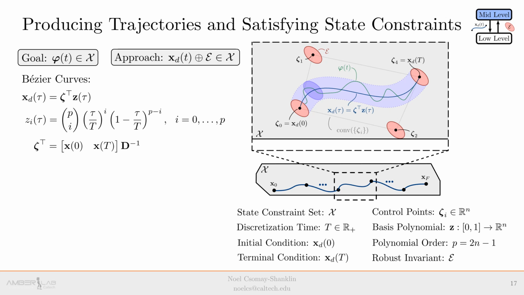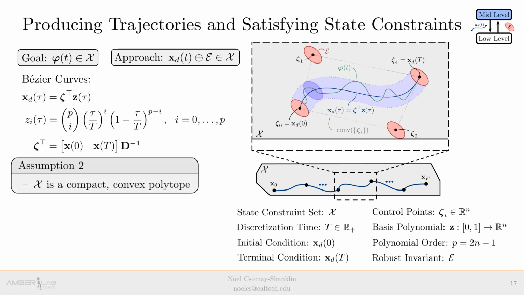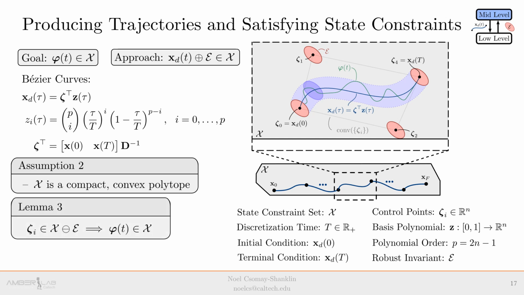In the case of disturbances, we can only track the produced curve within the previously defined tube E. Going forward, we assume the set X is a compact convex polytope. We show in the work that if the control points lie in the state constraint set shrunk by the robust invariant E, then the closed loop system will remain in the state constraint set. This again is a tube MPC approach to robust planning.